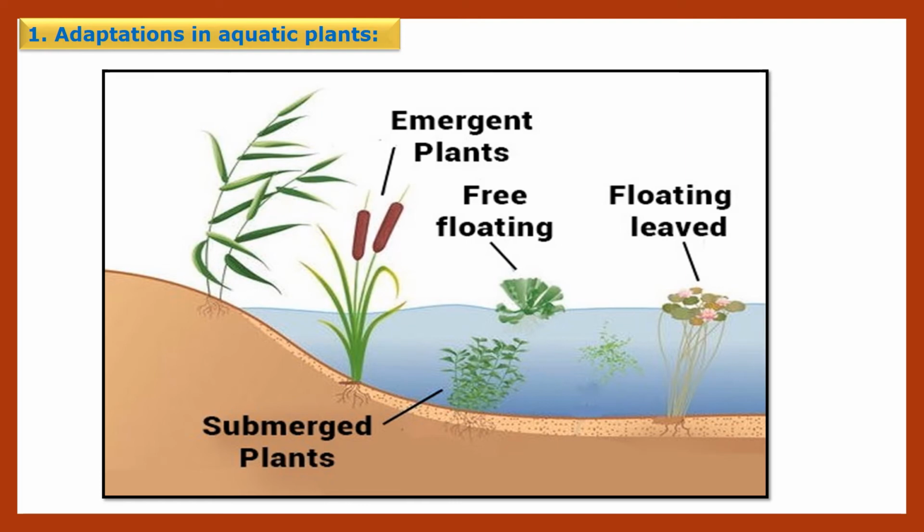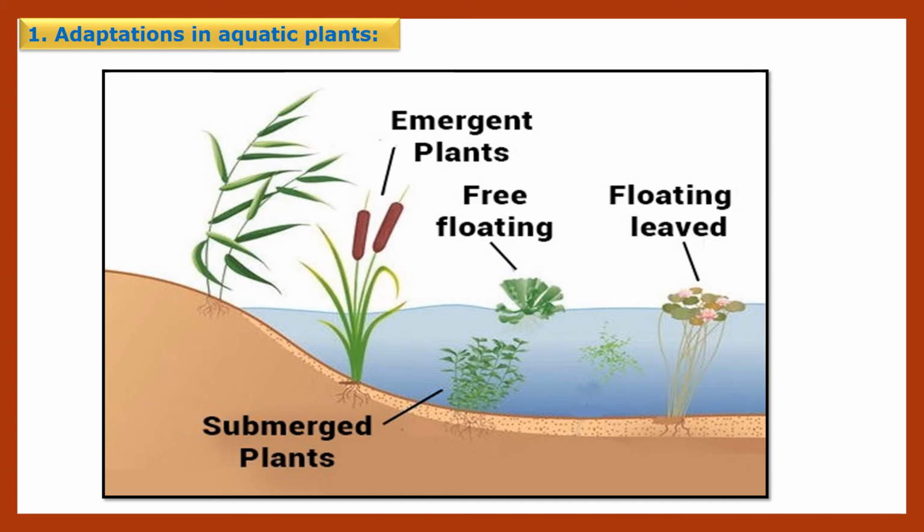So the stems and petioles of these aquatic plants are very soft and flexible, and the leaves and flowers float on water. Due to this, these aquatic plants can stand in more current or more flow of water.